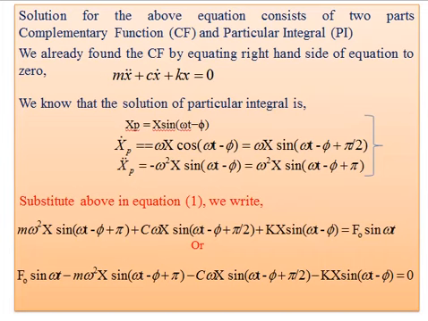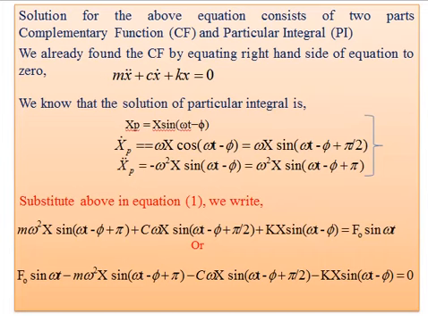The complementary function solution we already saw in the previous unit on damped vibration, that is for the term m x double dot plus c x dot plus k x, when there is no excitation, it is equal to 0. We find the solution for this. Now we have to find the solution for the particular integral. Let's consider x p is equal to X sine omega t minus phi.